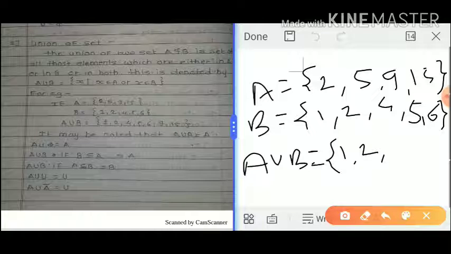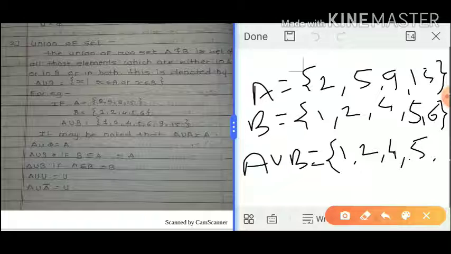Next, 3 is not present in any set. Next, 4 occurs in B one time. 5 occurs in both sets, but we consider it only one time.